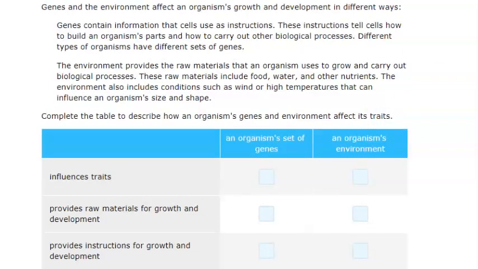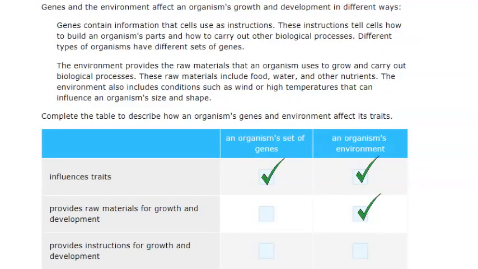Genes and the environment affect an organism's growth and development in different ways. Read the ways and complete the table to describe how an organism's genes and environment affect its traits. Both genes and the environment can affect an organism's traits.